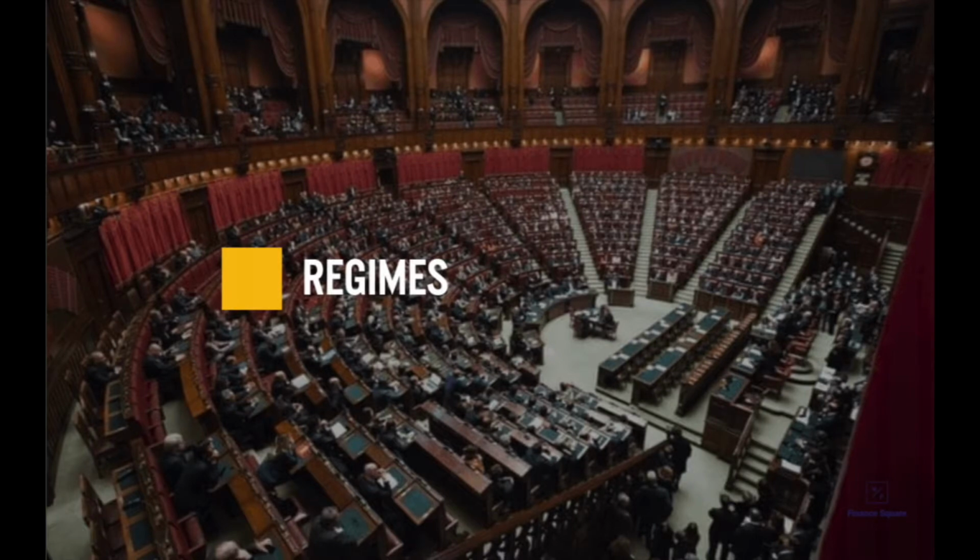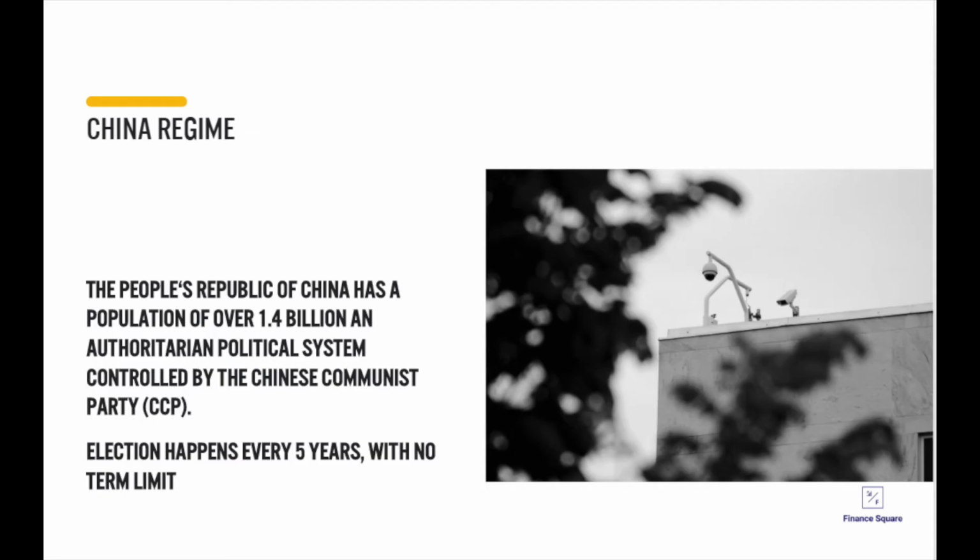Regimes. China regime. China has a population of over 1.4 billion and has an authoritarian political system that is controlled by the Chinese Communist Party. For those who don't know, it means it's a government that's characterized by strong central power and limited political freedom. Unlike other political regimes, their election happens every 5 years with no term limit.